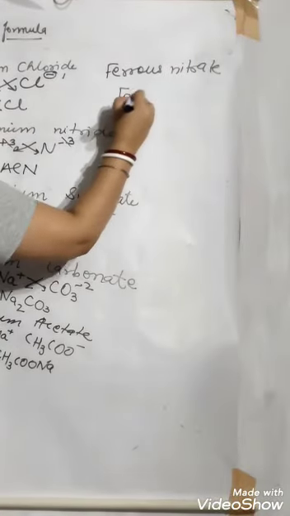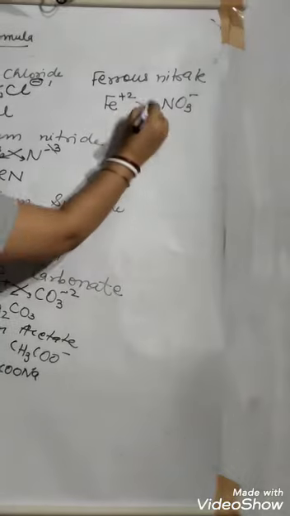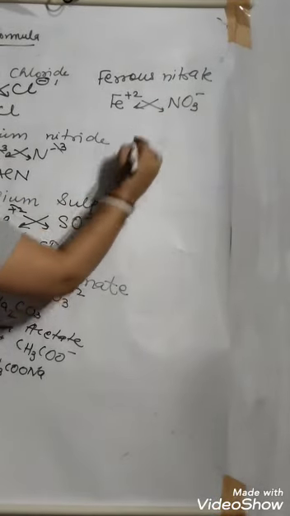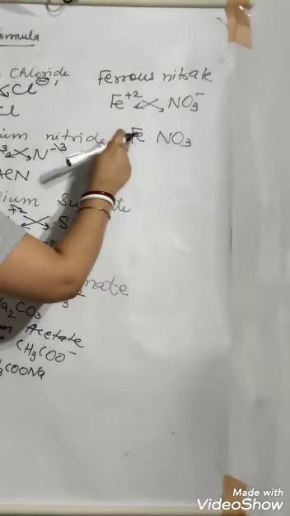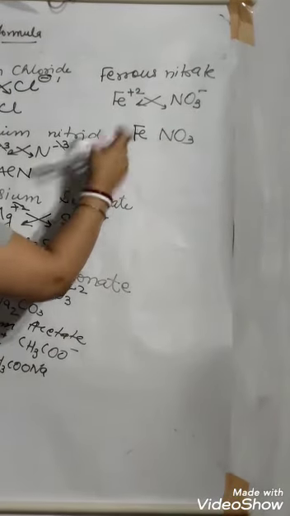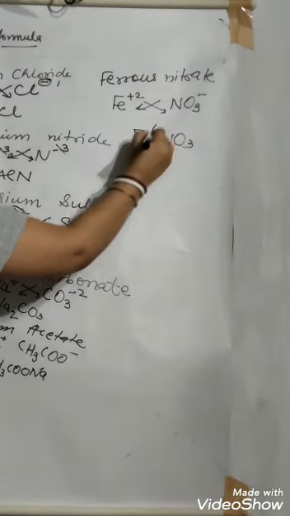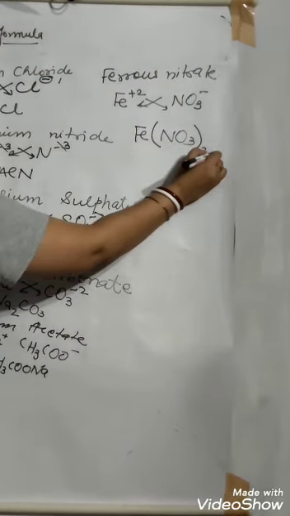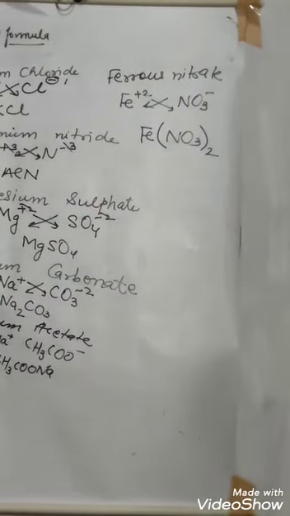Or suppose we have ferrous nitrate. What is ferrous? Ferrous, I told you, is plus 2. Nitrate is NO3 minus 1. While forming a compound, valencies will interchange. So we write Fe and NO3. The NO3 valency will go on Fe; 1 we don't need to write. The iron valency will go on nitrate. So we make a bracket here and write 2, because this plus 2 is going on the full nitrate.